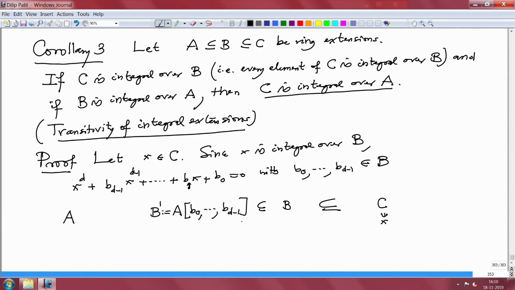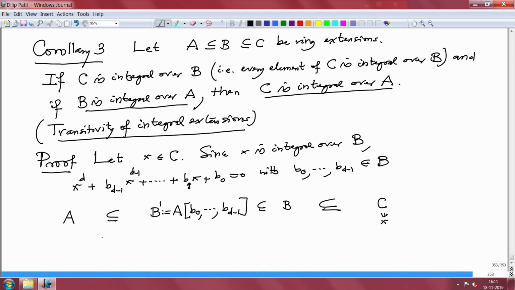It's clear from our notation that this is a subalgebra of B over A generated by b0 to b_{d-1}, and A is obviously a subring here. So we are in this situation. And what do we know? B is integral over A. That is also given to us. That means every element of B is integral over A. That means all these b_i, b0 to b_{d-1}, are all integral over A, and therefore this will be a finite A-module by corollary 2.